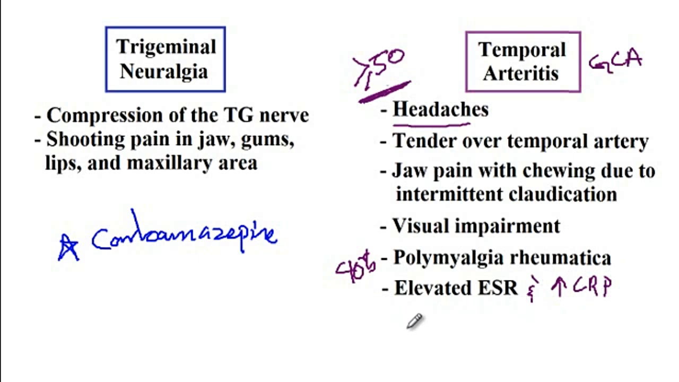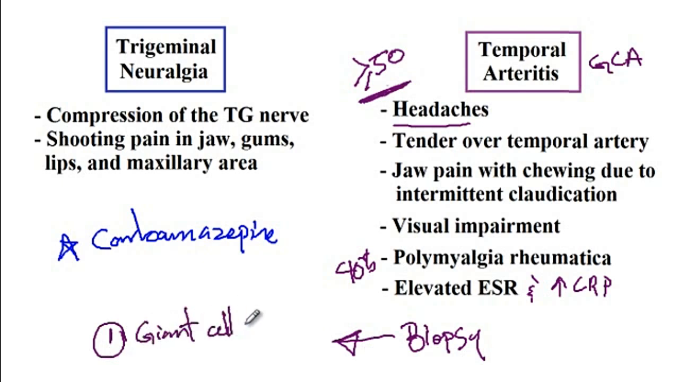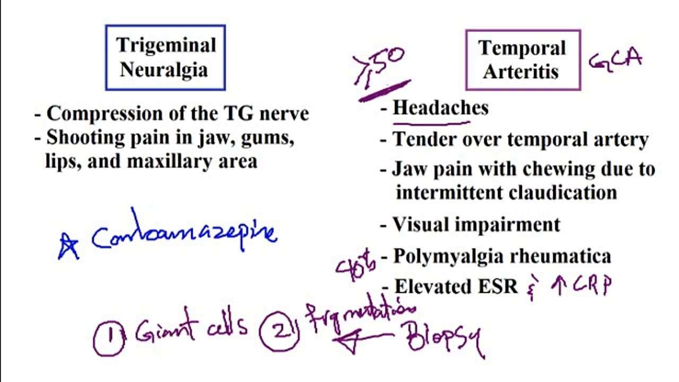And so the other question that I have for you is, what other test can you use to confirm the diagnosis of temporal arteritis? And the answer is temporal artery biopsy. And so the final question that I have for you is, what will you see on biopsy? And the answer is thickening of the tunica media, presence of giant cells in the tunica media, and then finally fragmentation of the internal elastic lamina. And that concludes our discussion of the trigeminal neuralgia and temporal arteritis topics.